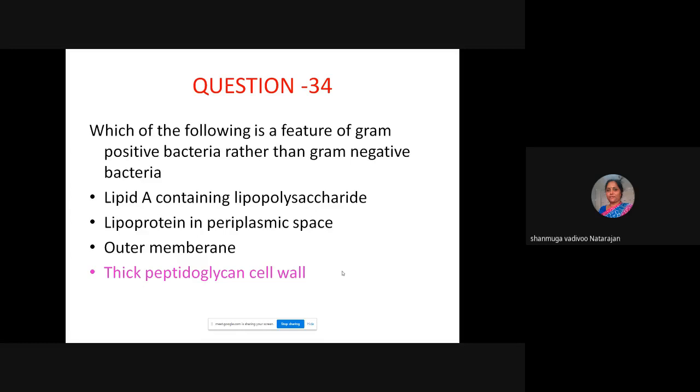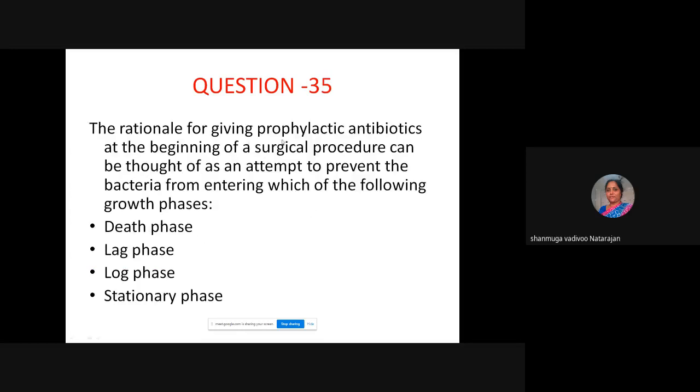Okay. Question 35. The rationale for giving prophylactic antibiotics at the beginning of a surgical procedure can be thought of as an attempt to prevent the bacteria from entering which of the following growth phases. Before any surgery, they used to give prophylactic antibiotics, isn't it? So what is the funda behind that? At which point of the growth phase will the bacteria be arrested?